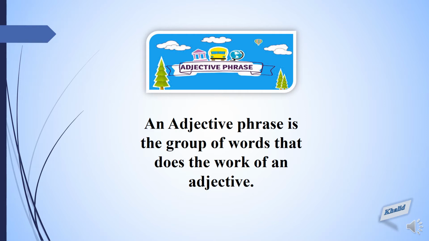So we have learned that an adjective phrase is a group of words that does the work of an adjective. In a phrase, we use a group of words, and when we talk about a single adjective, it means we are talking about a single word describing a noun or a pronoun.